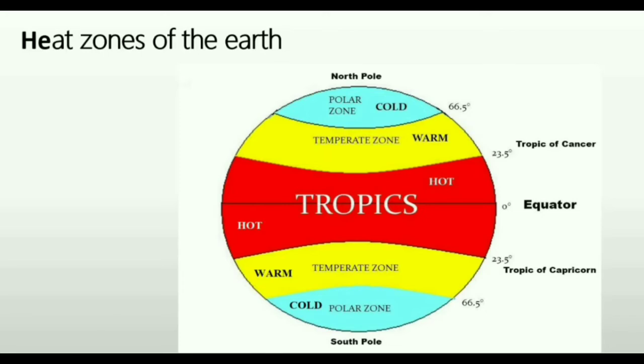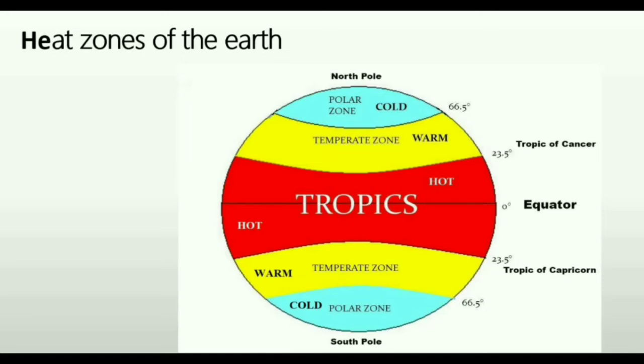The other name of the torrid zone is the tropical zone. So we can say torrid zone as tropical zone also. This area is hot and wet also. We can say the climate here is warm and moist. This area receives an abundance of rainfall, so it is very rich in vegetation also. So this is the torrid zone.